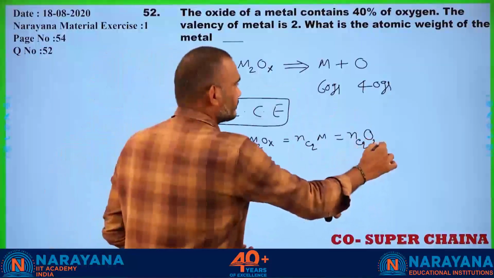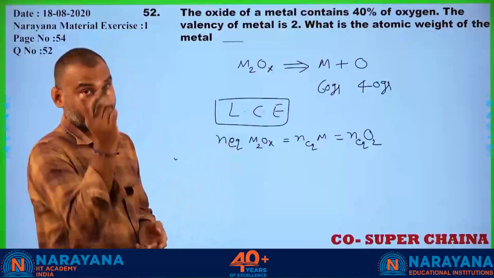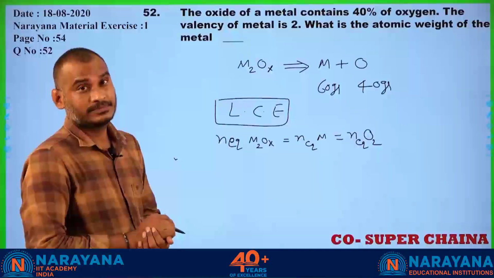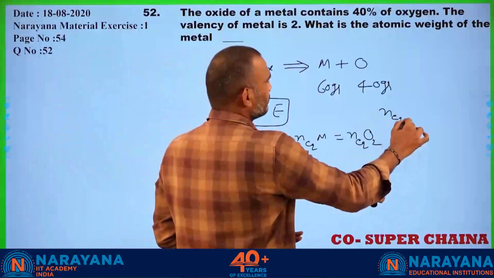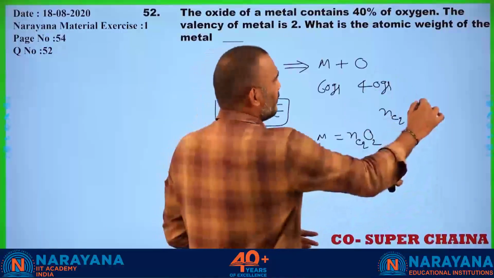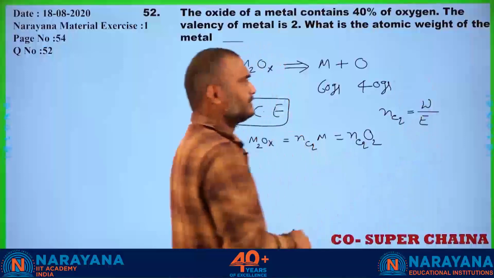Yes. Now, the number of equivalents formula. Previously we did it. The number of equivalents is equal to the weight of the substance divided by its equivalent weight.